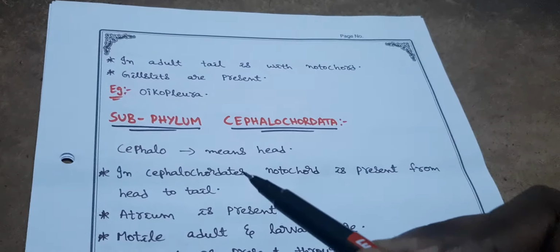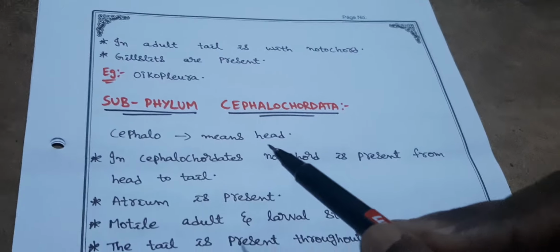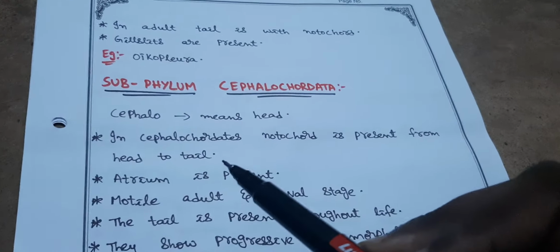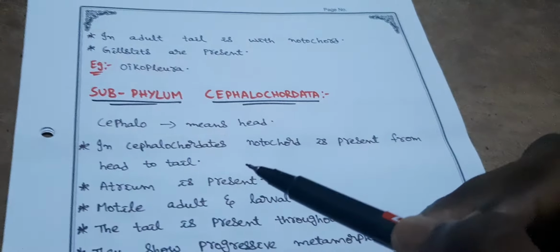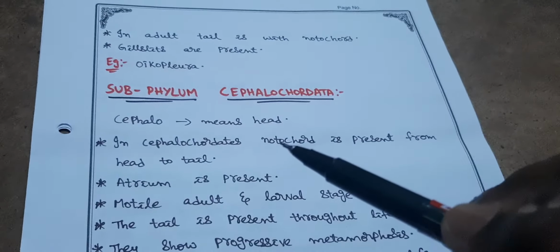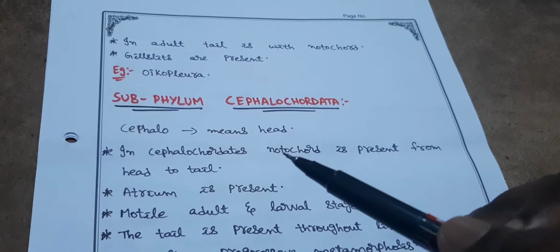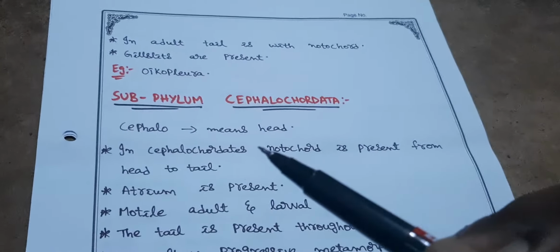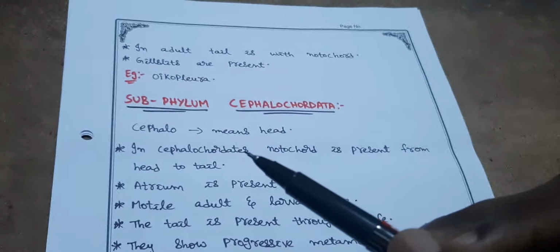Next, this is the second subphylum, Cephalochordata. Cephalo means head. In cephalochordates, notochord is present from head to tail. That means in the whole body, the notochord is present. But when it comes to Urochordata, the notochord is present only in the tail. But in cephalochordates, from head to tail.